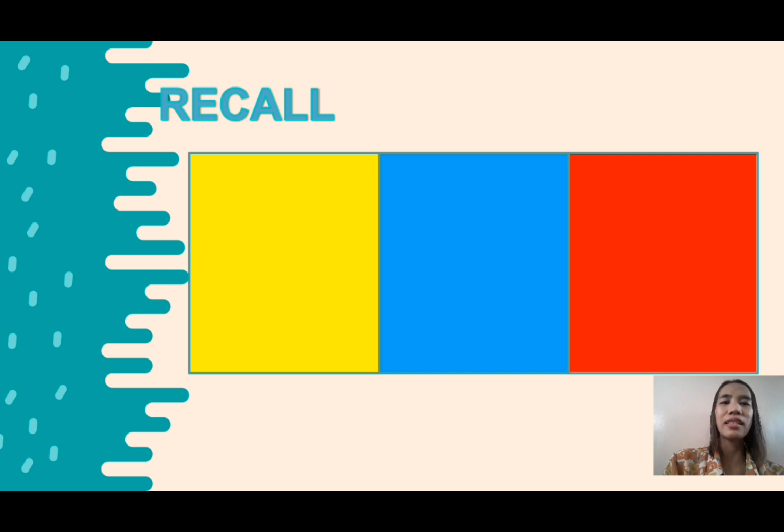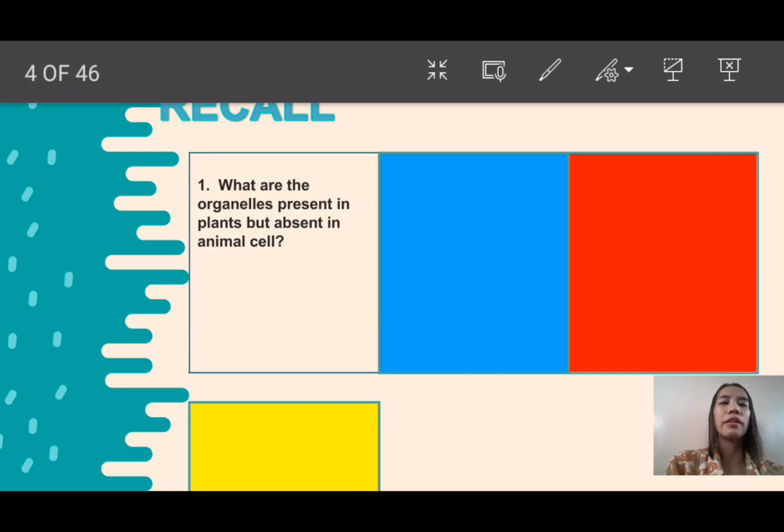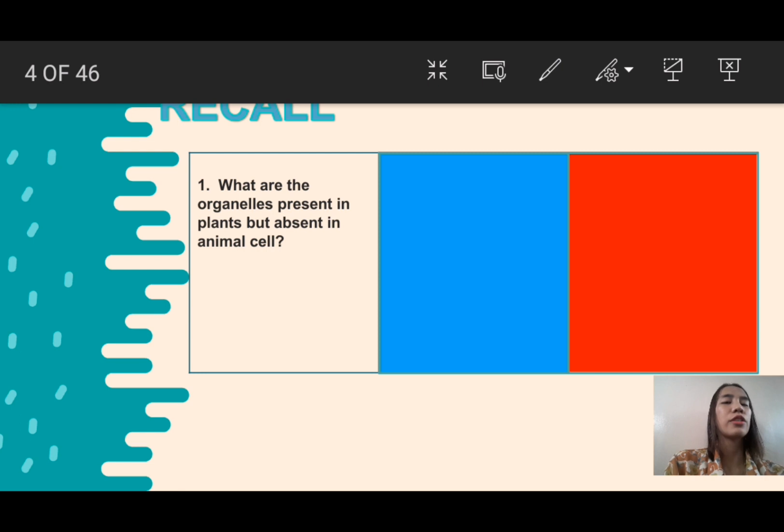Okay, Reyes. You raise your hand. Choose one. Yellow. Okay, read the question. What's your answer? Very good. Plant cells have chloroplast, cell wall, and large vacuole, but these are absent in animal cells. Very good. Next one.